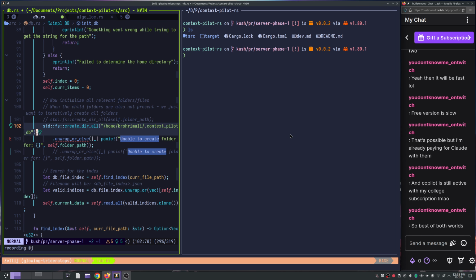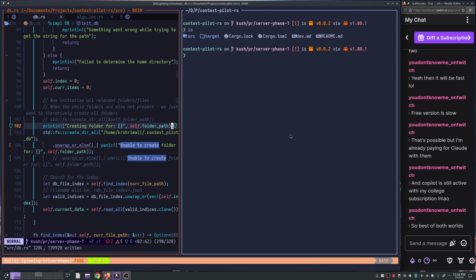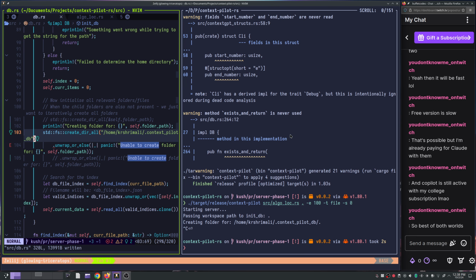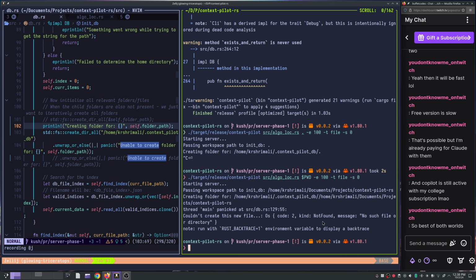What's wrong here, right? Can you just show me? Yep, creating folder. Oh, okay. So this is where it's going wrong. That it tries to create a folder for. I thought this was an end of sentence, but this is actually trying to create a folder like this. Okay, so this is why it's happening. So probably I can pass pwd, right? So now it will try to create no such file directory, right? So in this case, what I can do is probably do this.